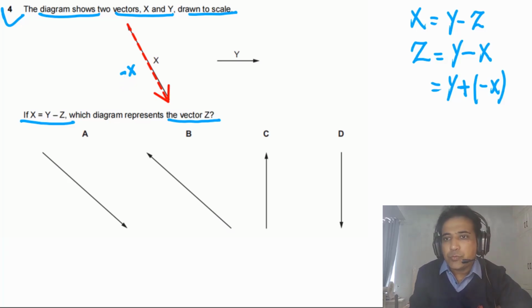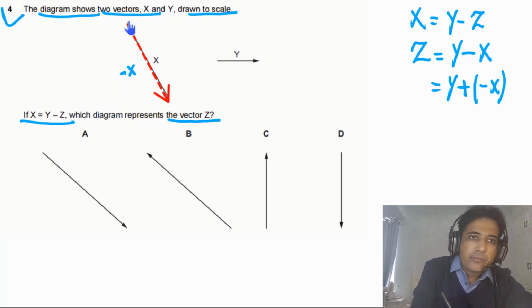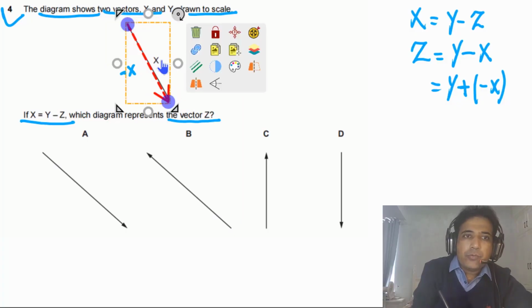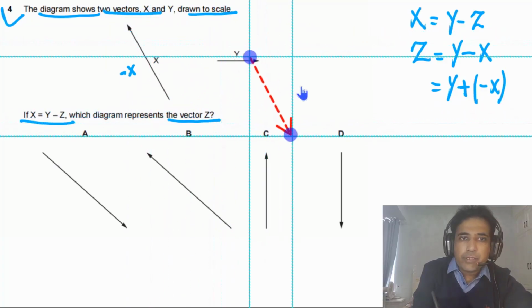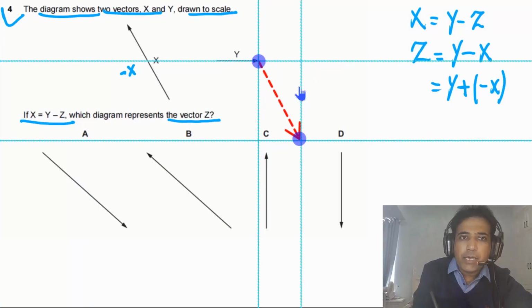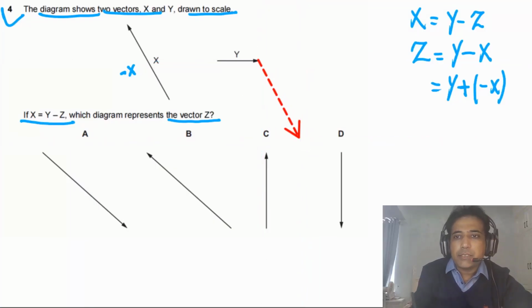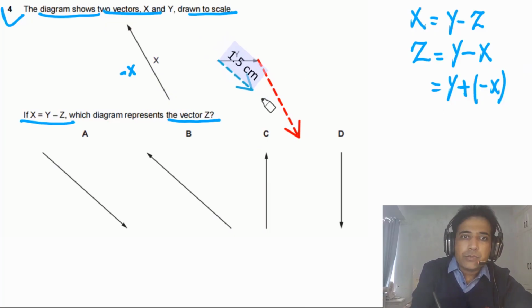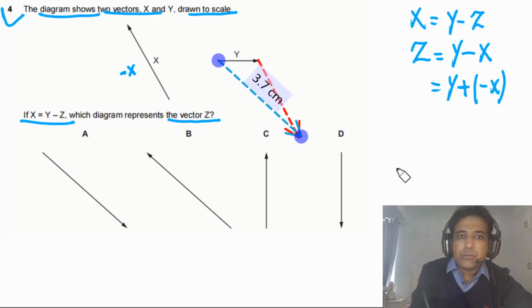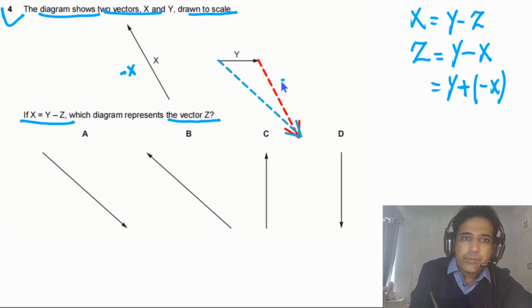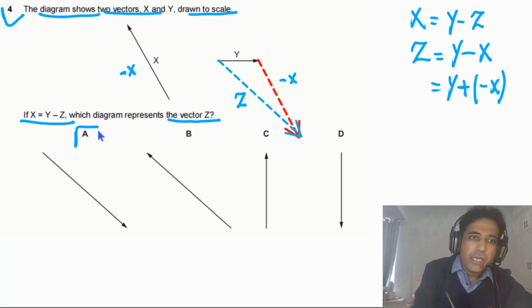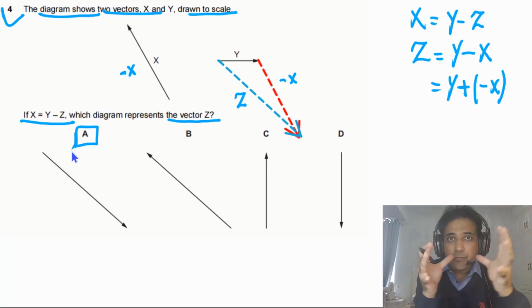Now we need to add two vectors. First of all, we take this vector, our minus X. We can move it from here and add Y and minus X, placing it here. The resultant vector in this case will be this one. So this is our resultant, and this is the vector Z. So the answer for this question has to be A. This is how you can add vectors together.